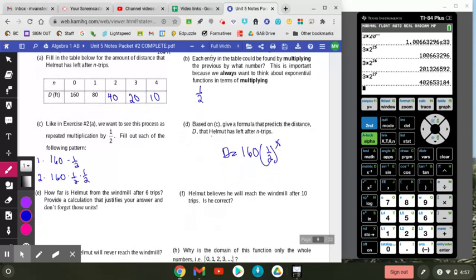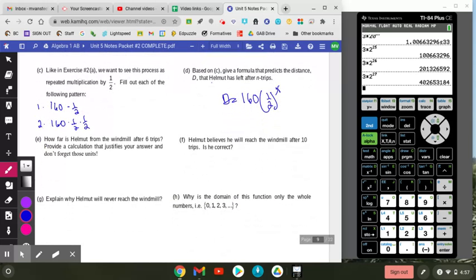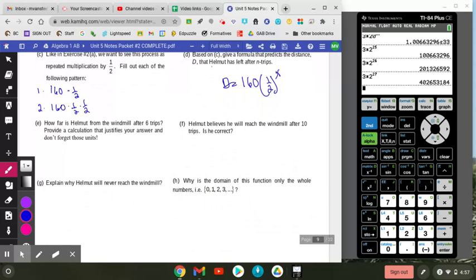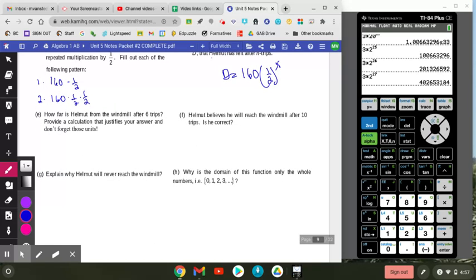Now the question is, how far would Helmut be from the lighthouse after 6 trips? So we're going to do d equals 160 times 1/2 to the 6th.